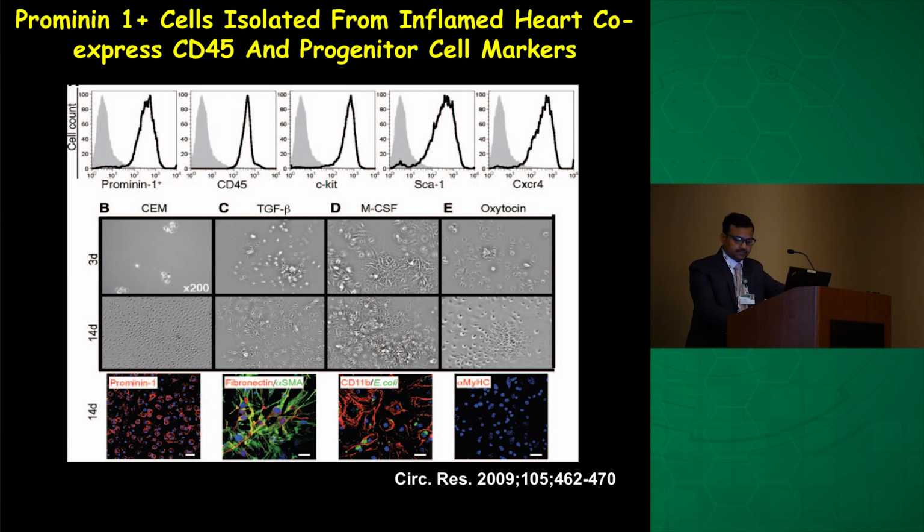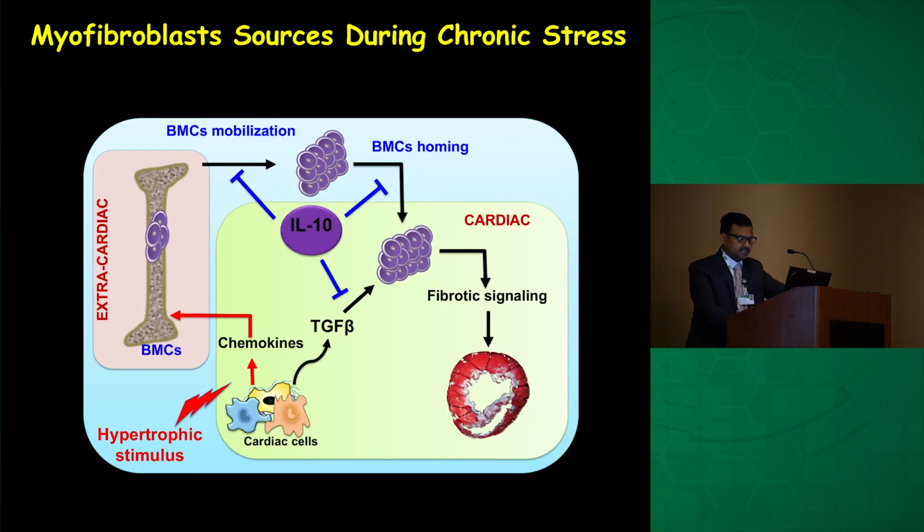So initially our hypothesis was that during initial stress on the heart, the cardiac cells, macrophages or cardiac fibroblasts, send a signal to the bone marrow to release these cells, because during the early phase of stress the heart needs to get repaired appropriately, and it doesn't discriminate which cells contribute to the repair. So these bone marrow cells mobilize into the myocardium, and in the myocardium, because of the presence of an inflammatory and profibrotic milieu, they get differentiated and contribute to cardiac fibrosis.